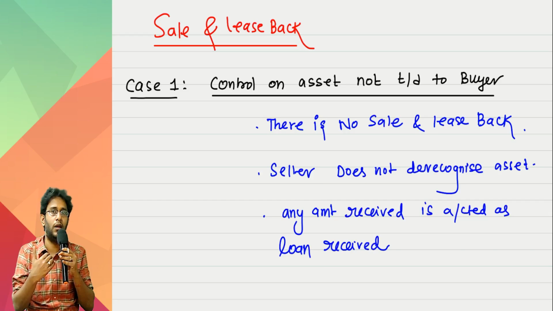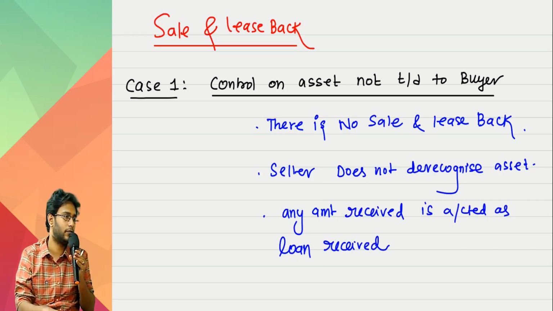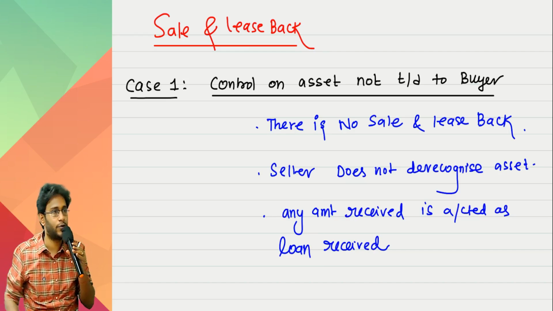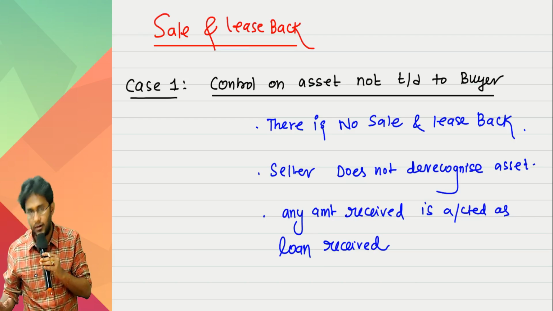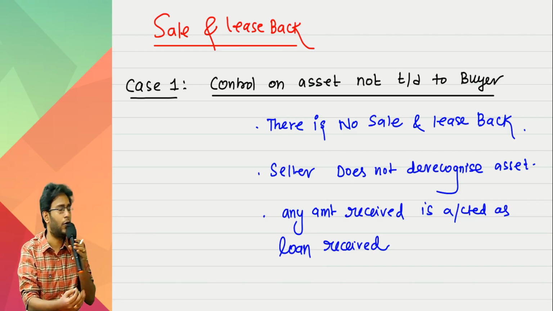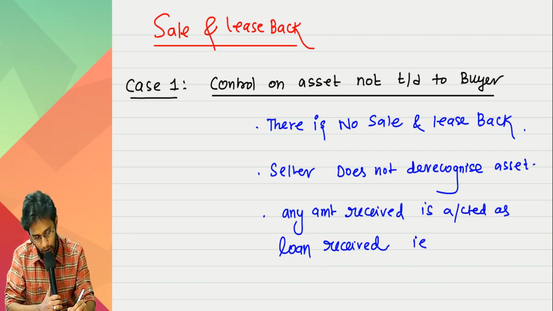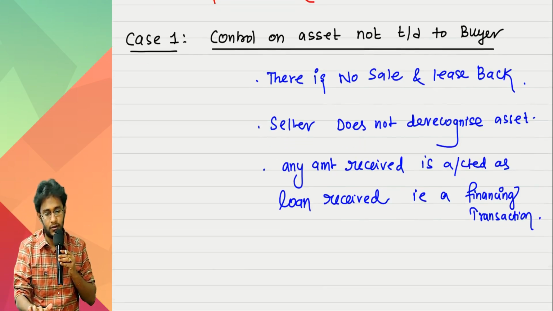You received a loan, every month you go on paying lease rents, that is repayment of the loan. Normal loan transaction when sale is not there. When asset sale is not there, you simply received money now. In future you are going to pay the next 5 years' money, repaying that money along with interest. Proper loan transaction. That is a financing transaction. So this is case 1.